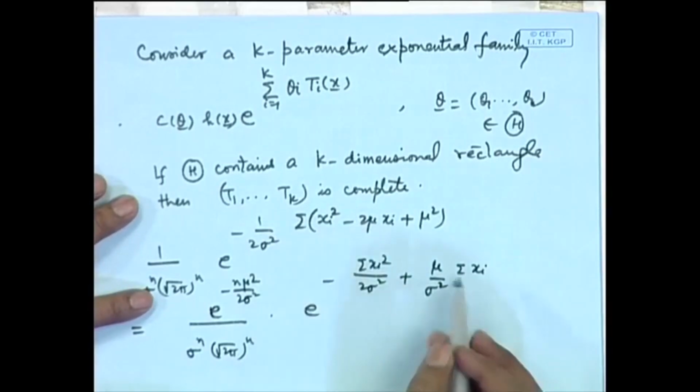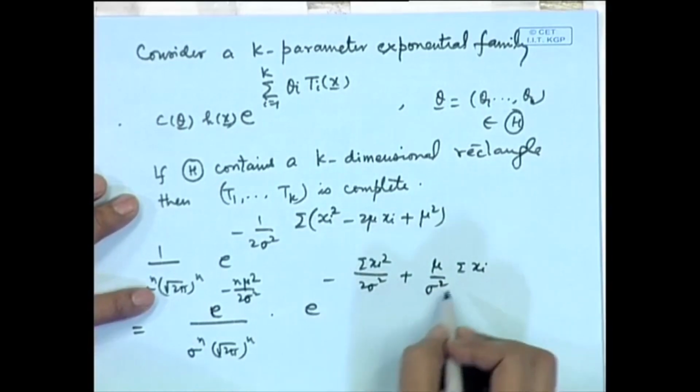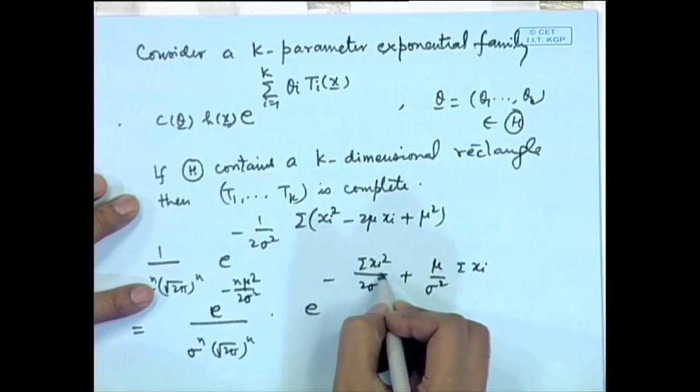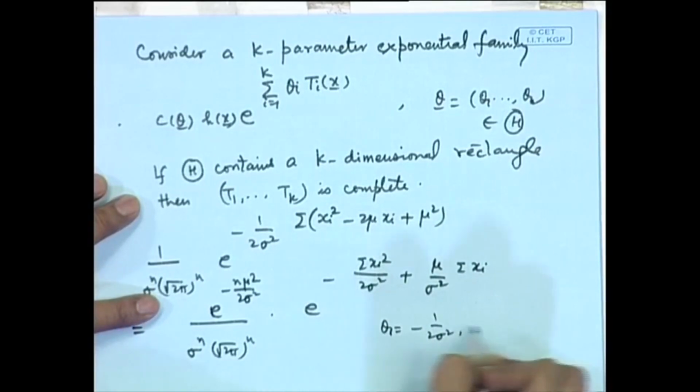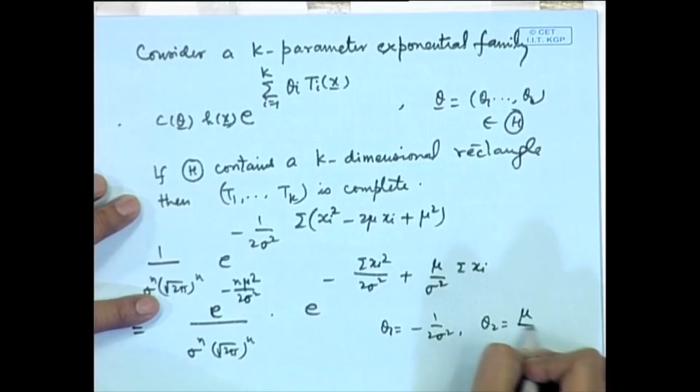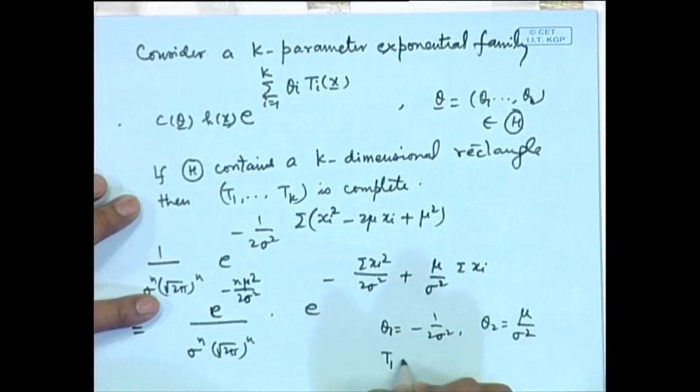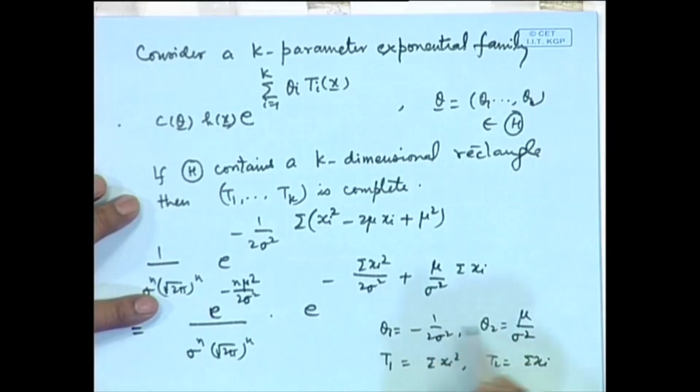So, if we write in this particular fashion, you can see that we can consider it as a 2 dimensional parameter. Theta 1 we can take to be minus 1 by 2 sigma square, theta 2 we can take to be mu by sigma square, T 1 we can take to be sigma x i square and T 2 we can take to be sigma x i. So, the range of theta 1 is from minus infinity to 0 and the range of theta 2 is from minus infinity to infinity.